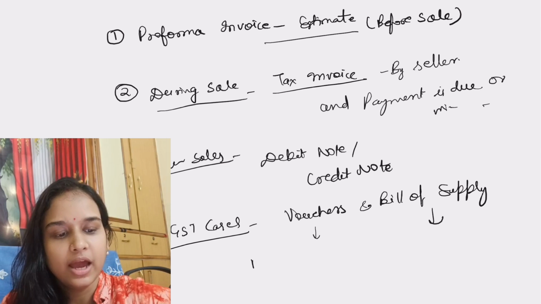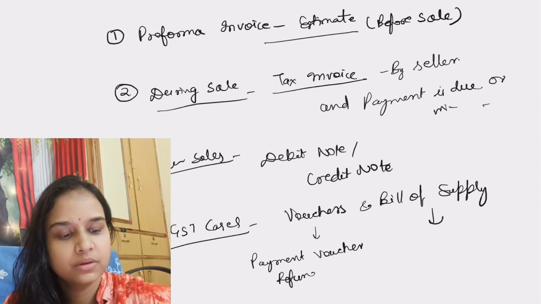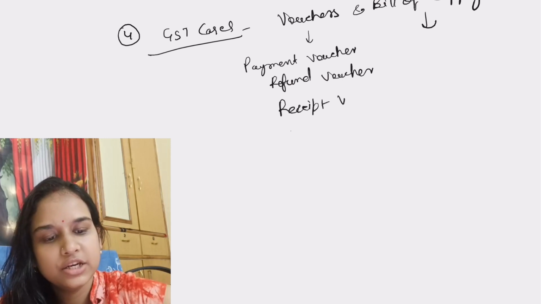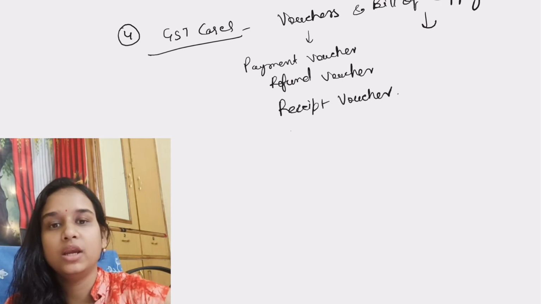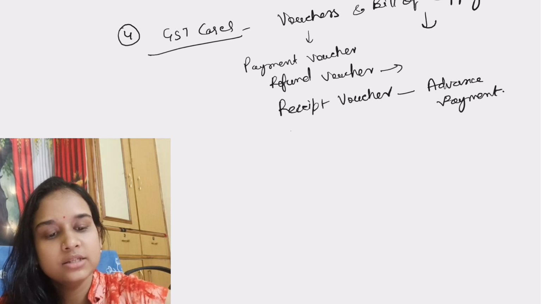Okay, and the vouchers are issued like payment voucher, refund voucher, and receipt voucher. So if any advance payment is received, a receipt voucher is issued. Okay, the next comes if that deal is cancelled.